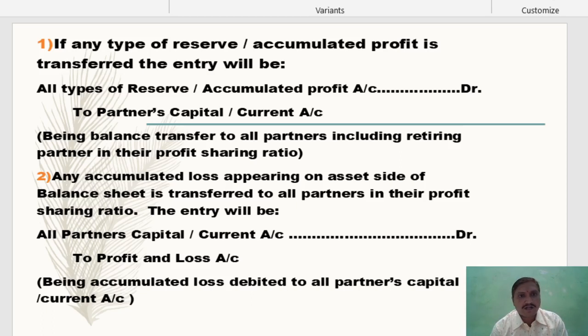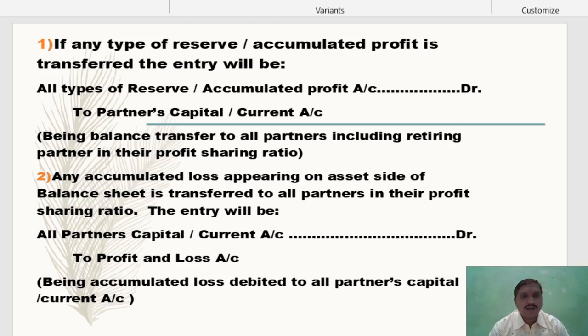So all types of reserve or accumulated profit accounts are debited for the amount payable to partners, and credit to partners' capital or current accounts, being balance transferred to all partners, including the retiring partner, in their profit sharing ratio. Means the reserve and profit and loss account balances on the liability side are transferred to the capital or current accounts of all partners.